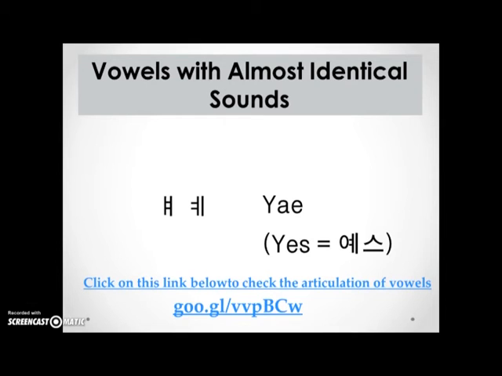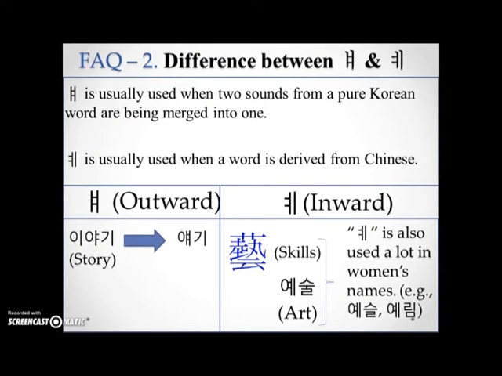Yeah, as in yes, right? Yes, I want to do this. That yes is in this yes sound. Okay, and the way we differentiate these two different yeah depends on whether the word is from Chinese or from a pure Korean word. The outward yeah sound is used when two sounds from a pure Korean word are being merged into one.